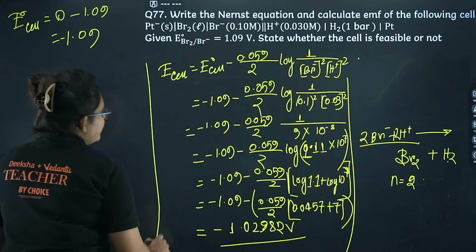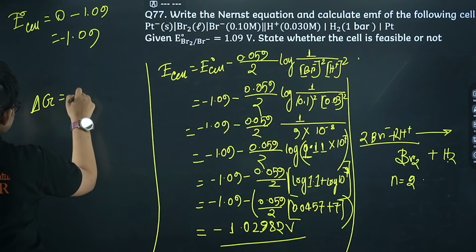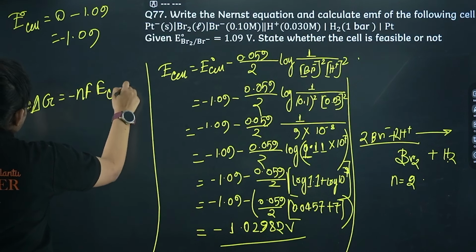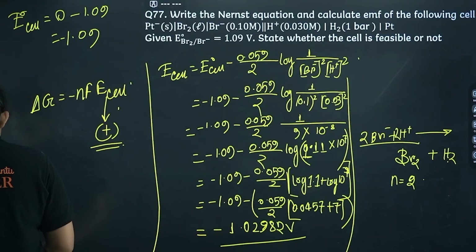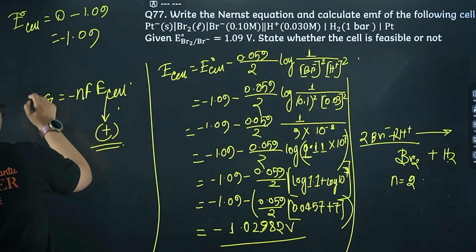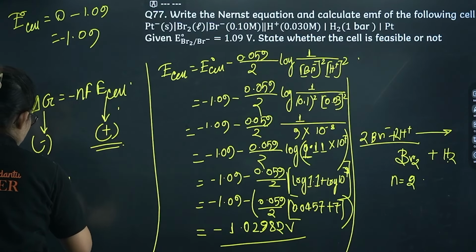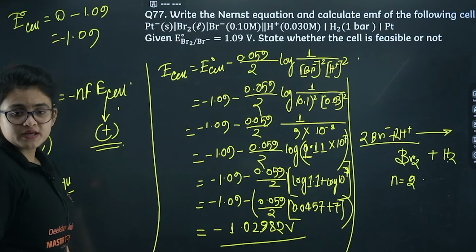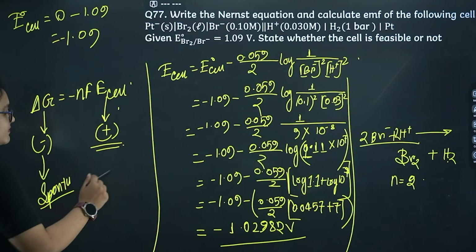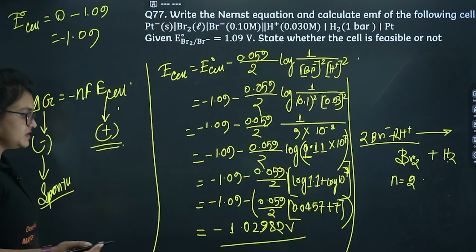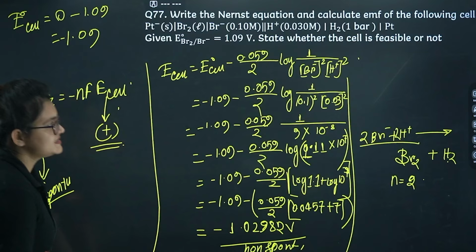Okay, now one part of the question is there, state whether the cell is feasible or not. Basically delta G equals minus nFE cell. From here you can get the hint: if the E cell value is positive, then only it is possible that the del G value comes negative, and hence you are getting a spontaneous reaction, right? Your E cell value should be positive, but here you can see your E cell value comes negative, right? So negative will make positive, hence del G value is positive, which means it's a non-spontaneous process. I guess it's clear to you.